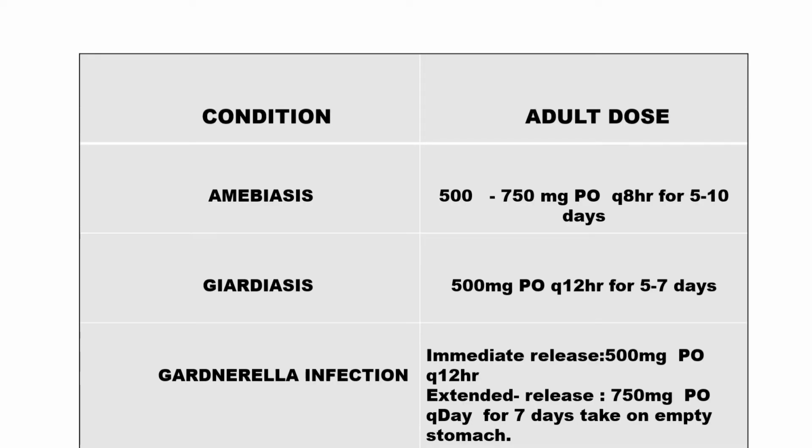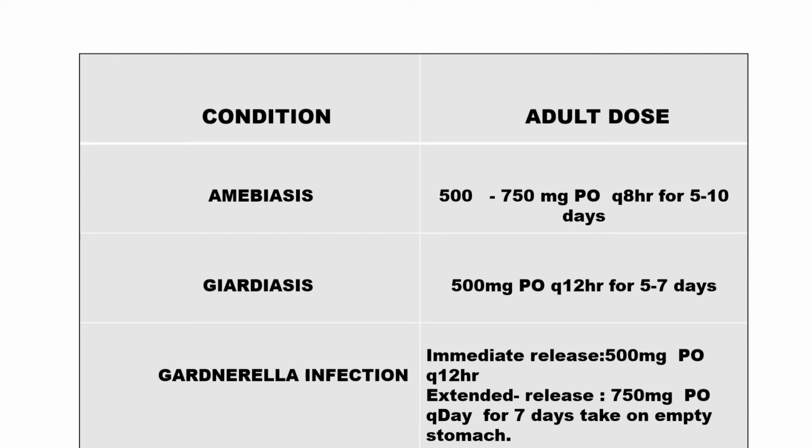Some of the conditions and doses. Amoebiasis: the dose is 500 mg or 750 mg orally, taken 3 times per day for 5 to 10 days. In case of giardiasis, 500 mg orally every 12 hours for 5 to 7 days. In Gardnerella infection, in case of immediate release, 500 mg orally every 12 hours. In case of extended release, 750 mg orally for 7 days.